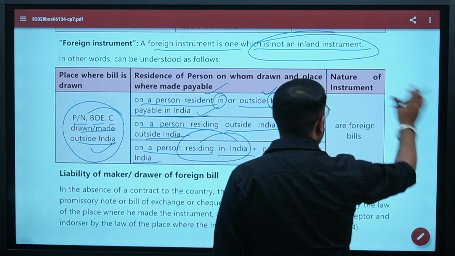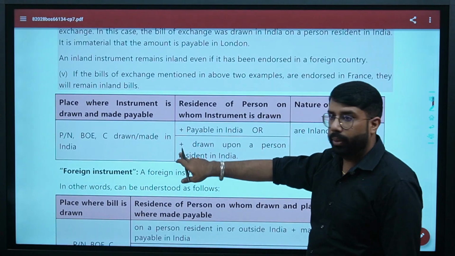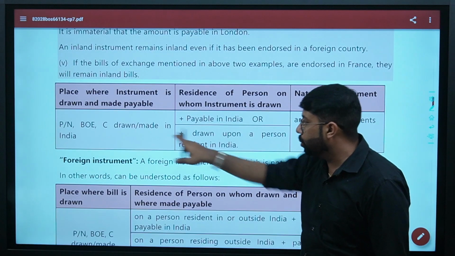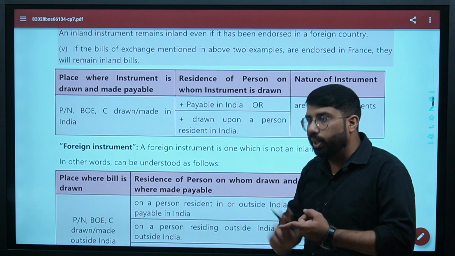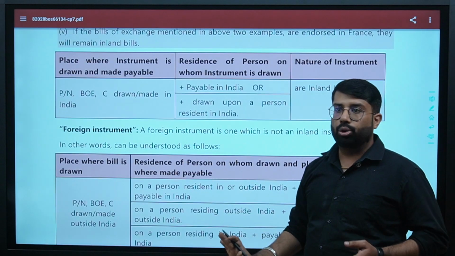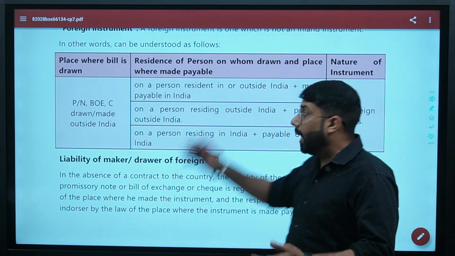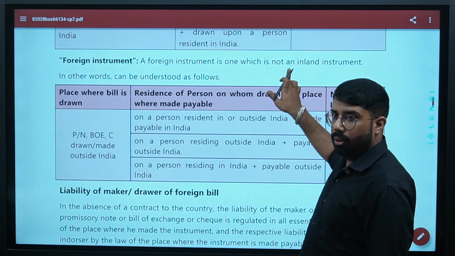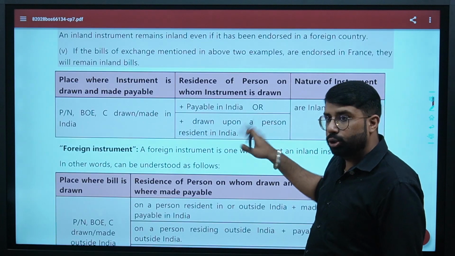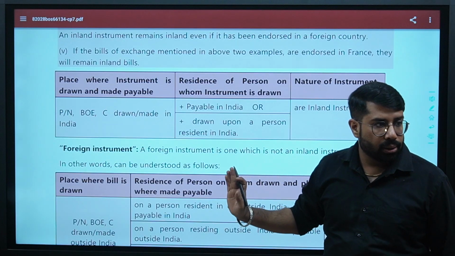Reason being, one second. If you see here, there is an addition sign to it. It means both these conditions should be satisfied simultaneously. Any one of these conditions which is violated becomes a foreign instrument. As simple as that, because that is not mentioned in this. Sir, that is the reason they have written here, no? Any instrument which is not an inland instrument will be a foreign instrument. That is the reason they have written it. Are we clear, guys? Sure?